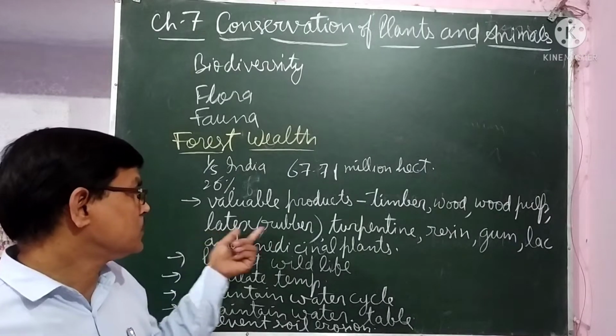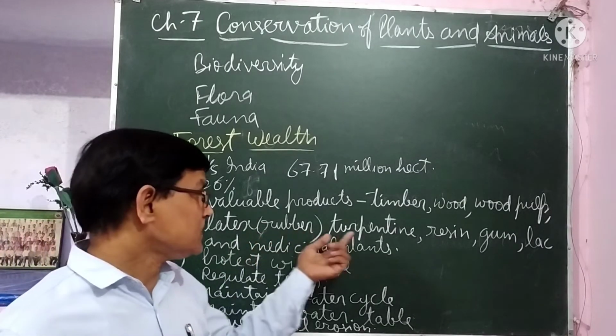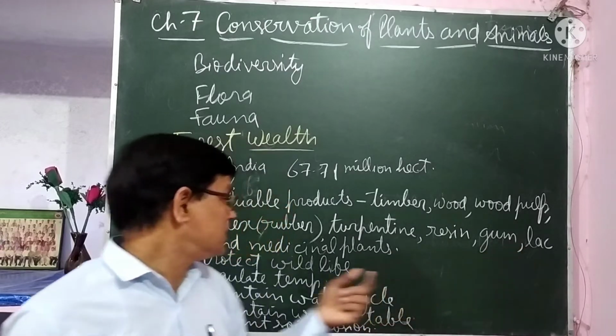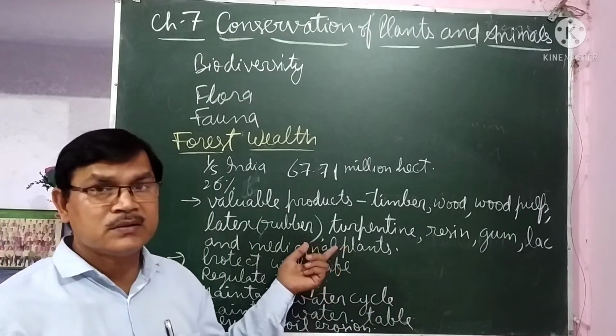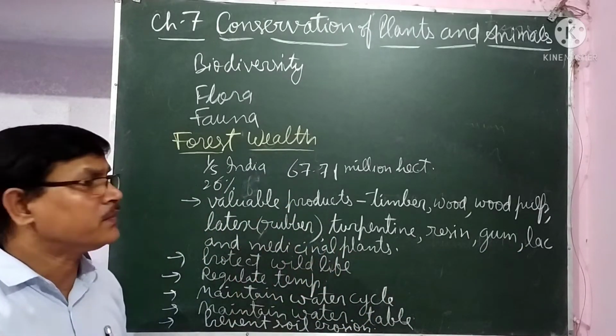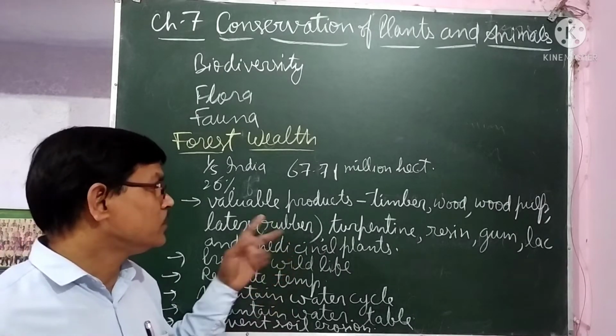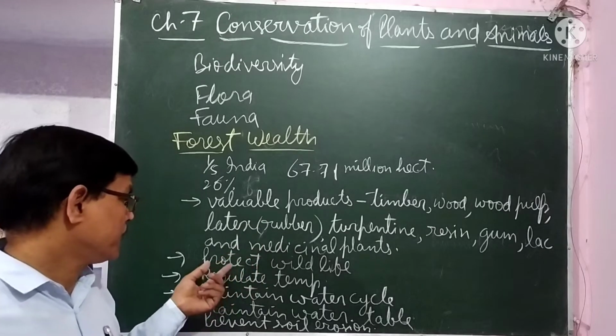trees, and that is used to make rubber. Turpentine, resin, gum, lac and medicinal plants. So like this many useful things we get from the forest, and we use these products for various purposes.